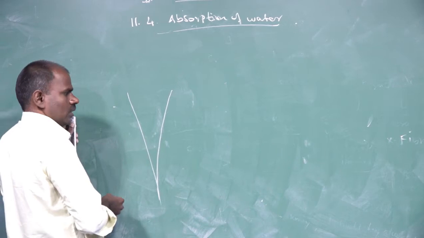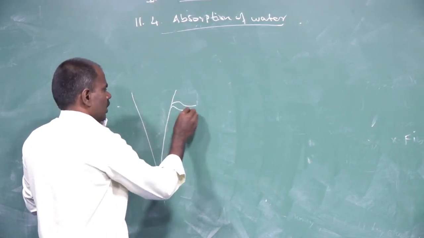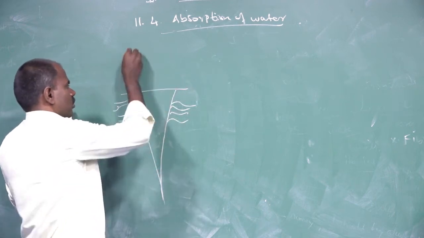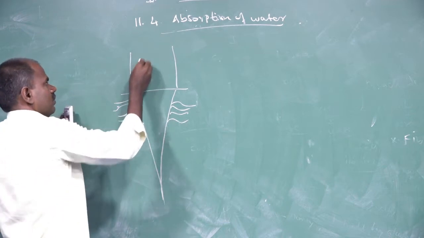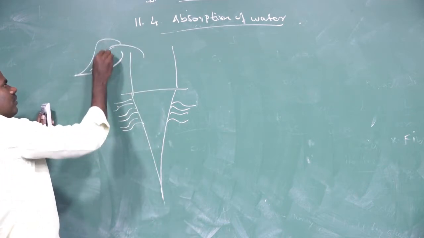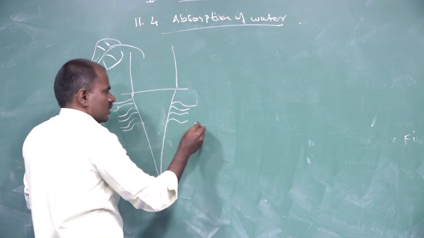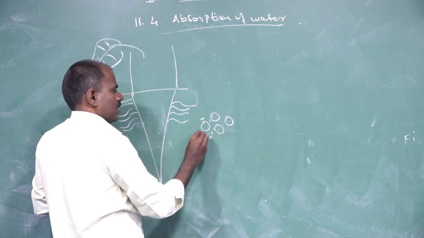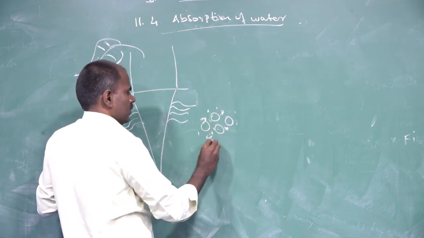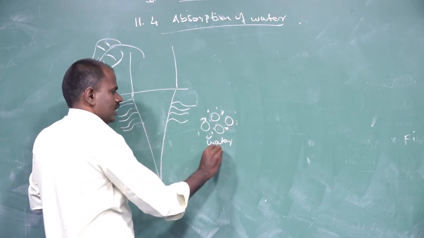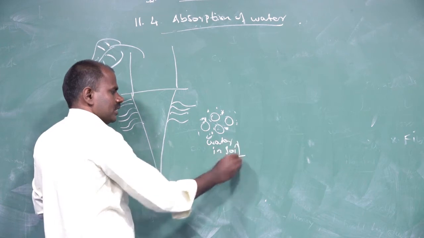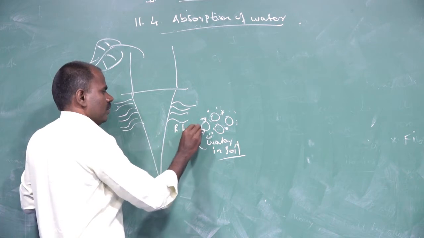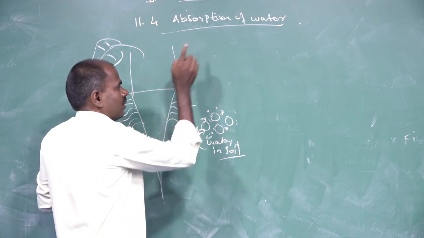First is the root system. Roots contain root hair zones. The region above is called the stem system. The stem bears the leaf. There are soil particles, and then water is present in the soil. First, root hairs absorb the water.